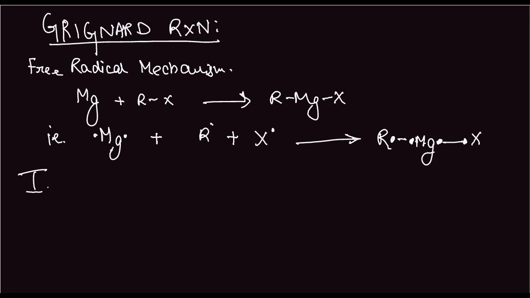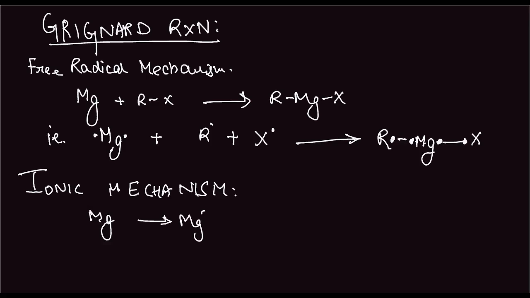Next we have the ionic mechanism, which makes more sense. We have Mg forming Mg2+ plus 2 electrons, and we have RX plus 2 electrons giving us R plus X minus.